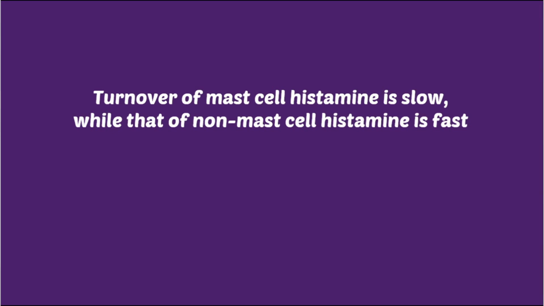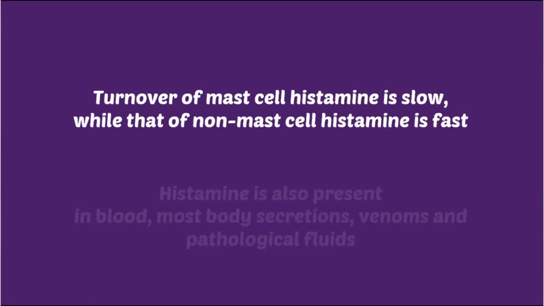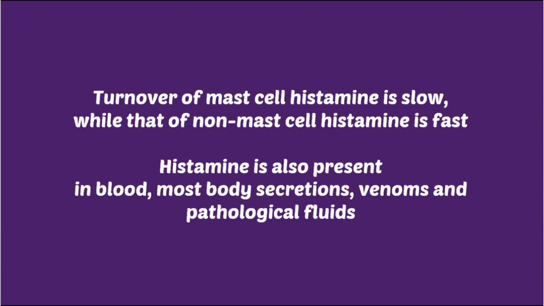Turnover is ultimately synthesis, storage, release and metabolism. So synthesis, storage, release and metabolism of histamine present in mast cells is slow, while in non-mast cell histamine it is fast. Histamine is also present in blood, most body secretions, venom and pathological fluid.